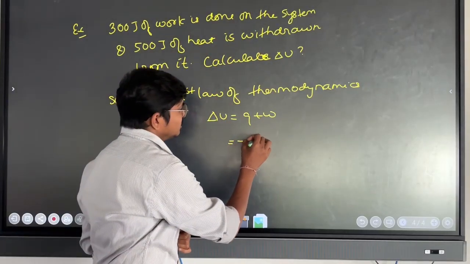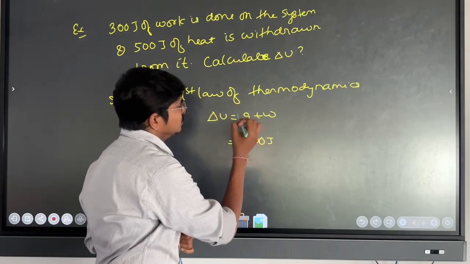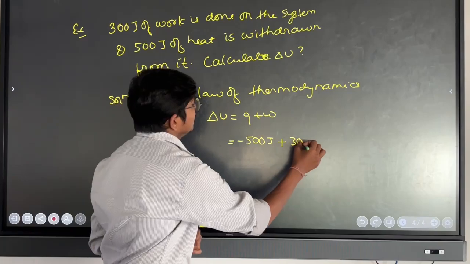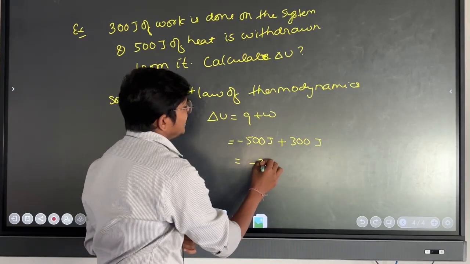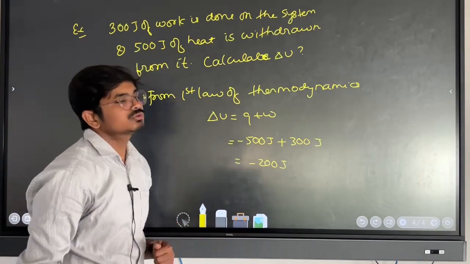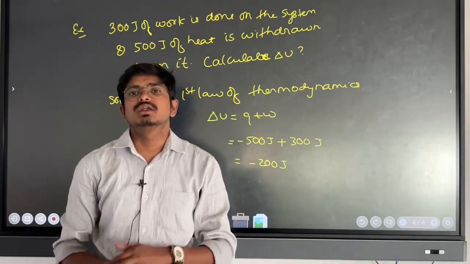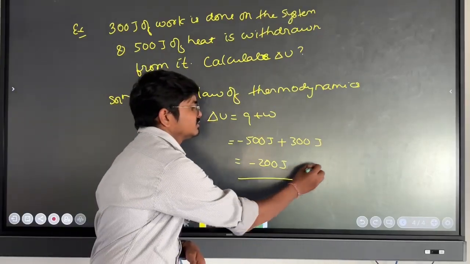So you can write here minus 500 joule plus 300 joule, which is equal to minus 200 joule. So the change in internal energy here is equal to minus 200 joule. That is the answer.